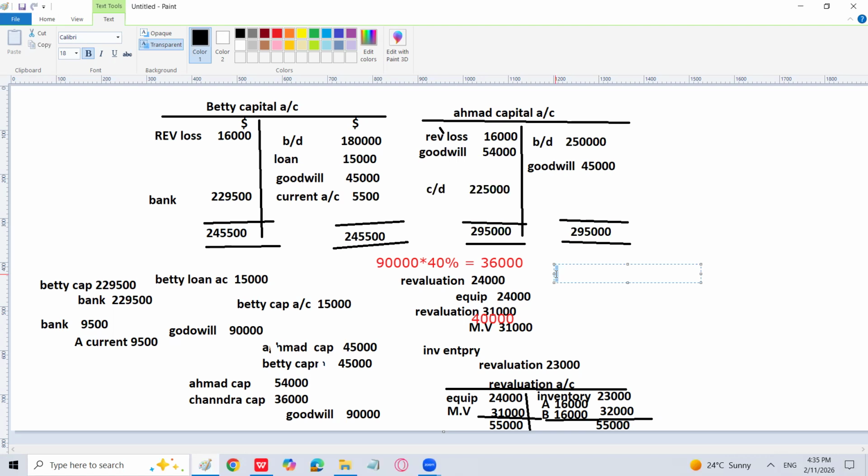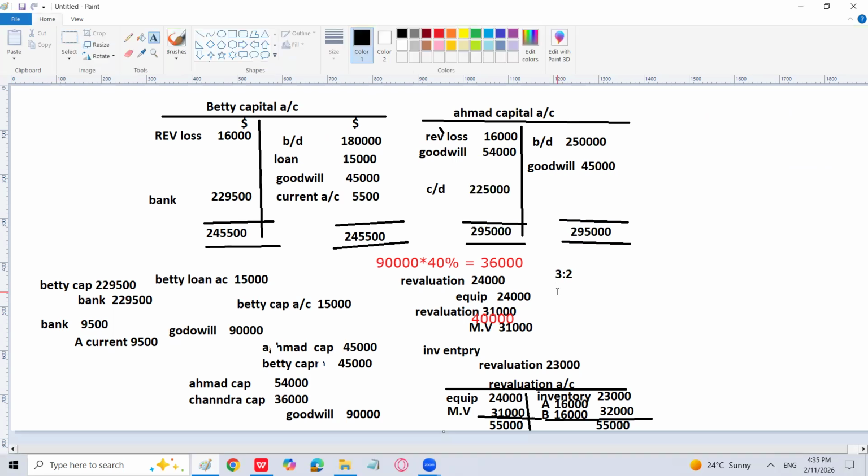Chandra is supposed to bring his share of goodwill, 36,000 cash, then 40,000 as a loan to the partnership, because we have paid back the loan to Betty. So he is bringing the loan. Now 15,000 we have paid back. Then the capital Chandra is going to contribute should be equal to the profit sharing ratio between Ahmed and Chandra. It is 3/5 and 2/5.